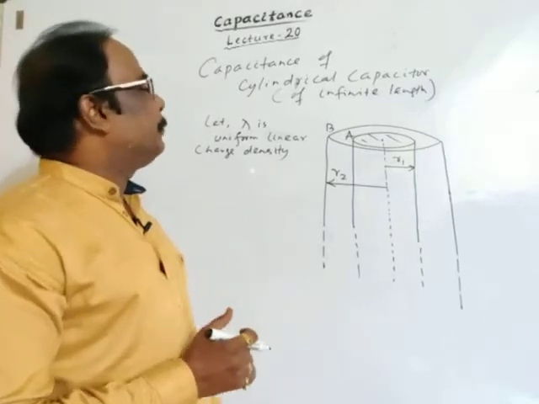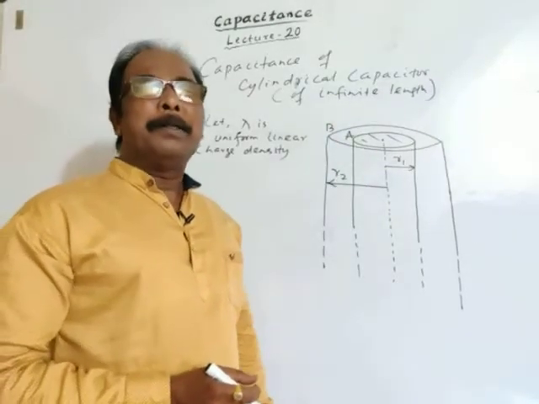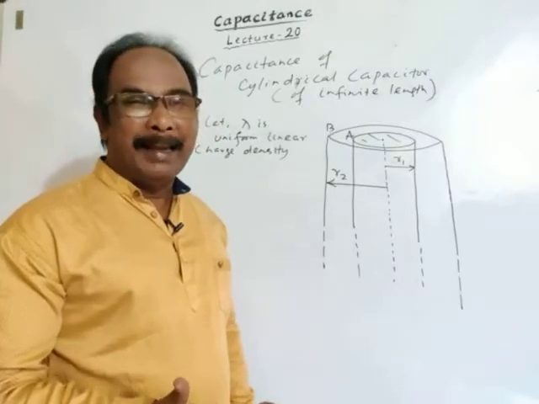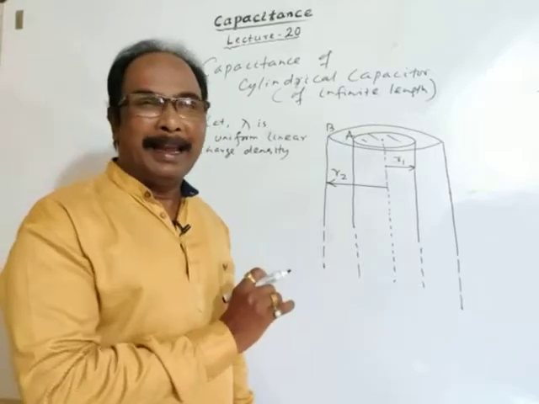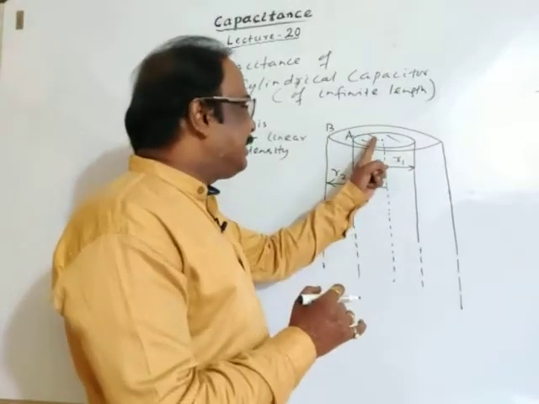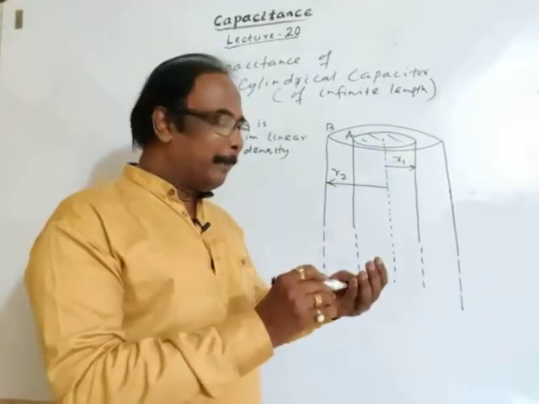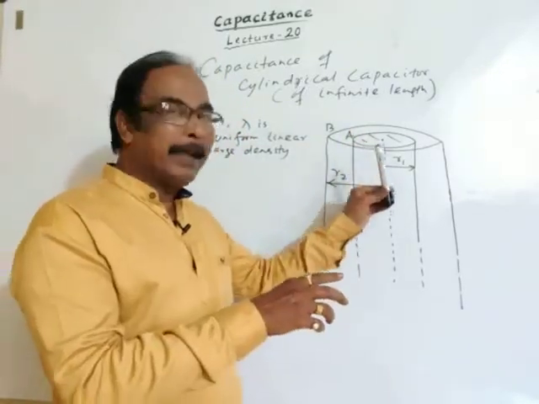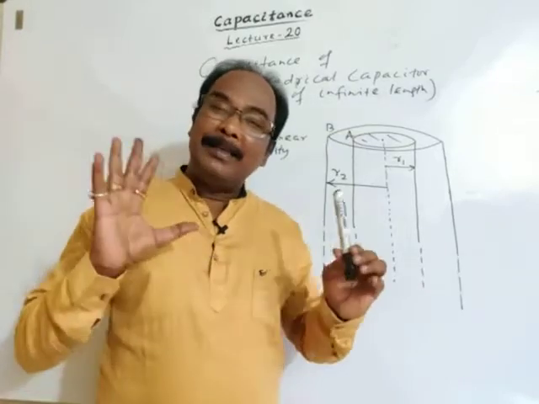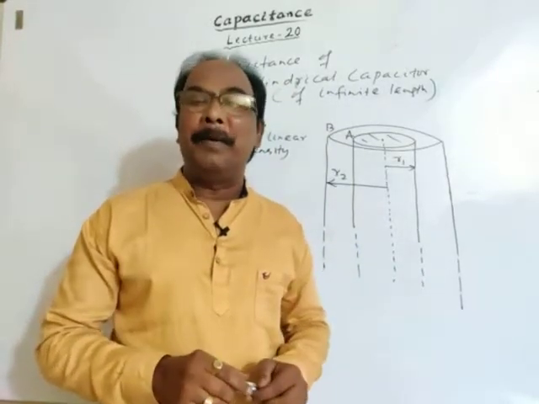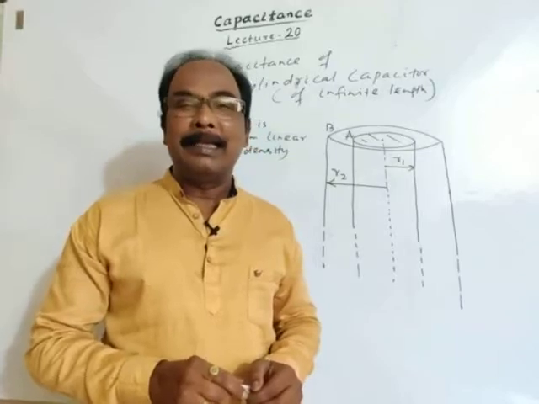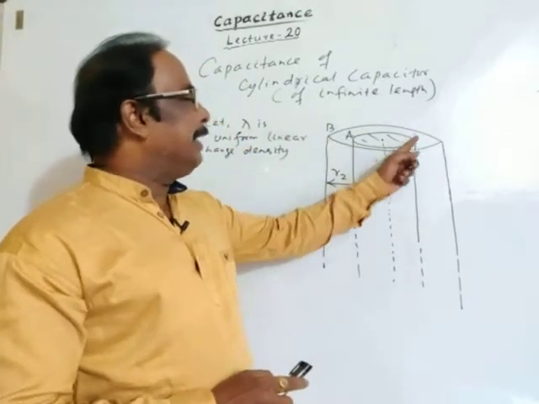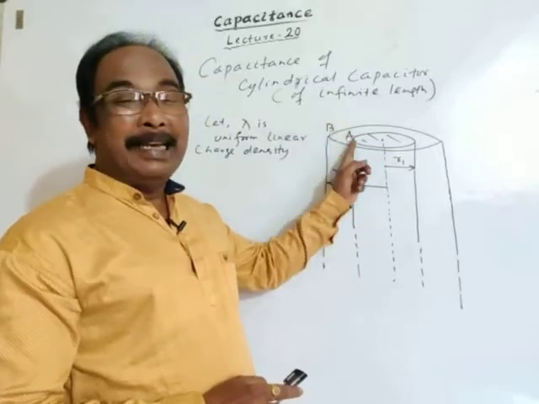We don't know how much charge is given because the length of the cylinder is infinite. Let charge be given to the inner cylinder, that is, to cylinder A. Again, this is the general consideration as we discussed while considering concentric spheres.